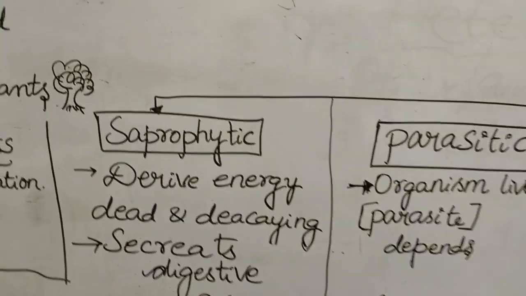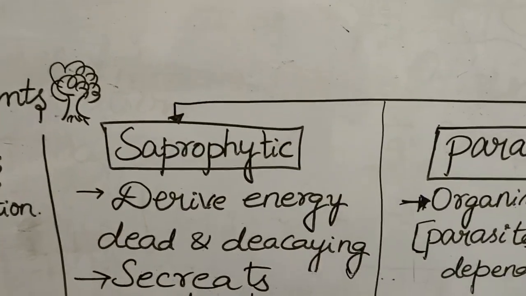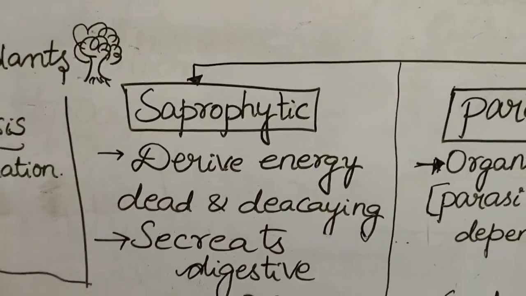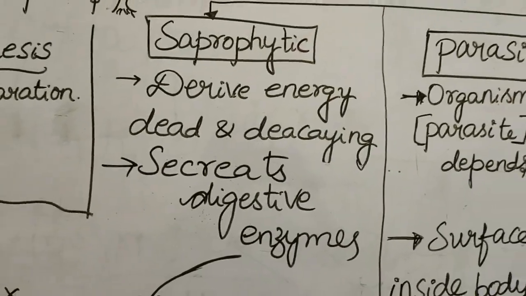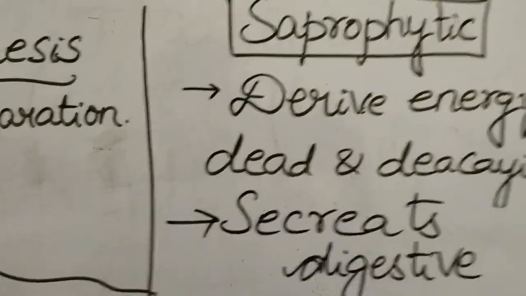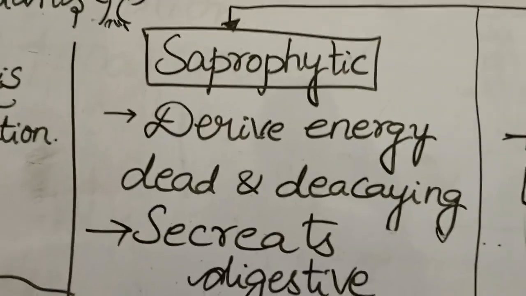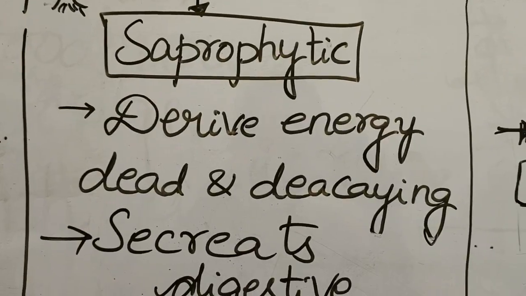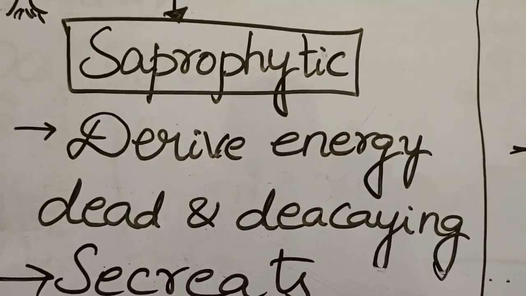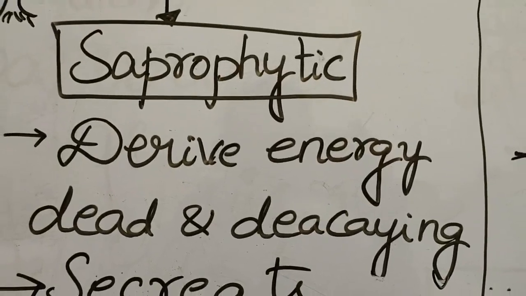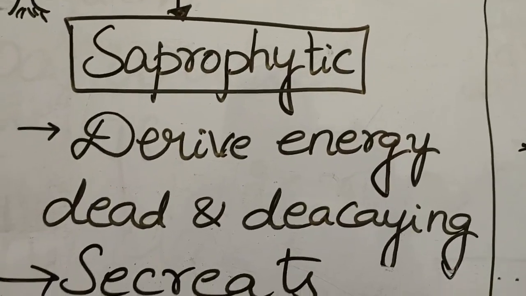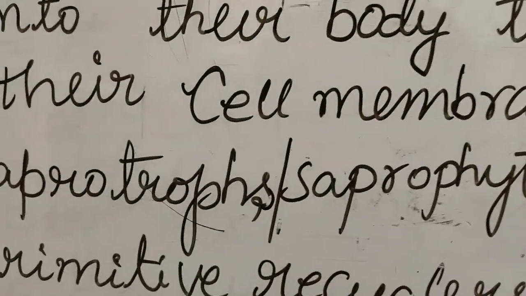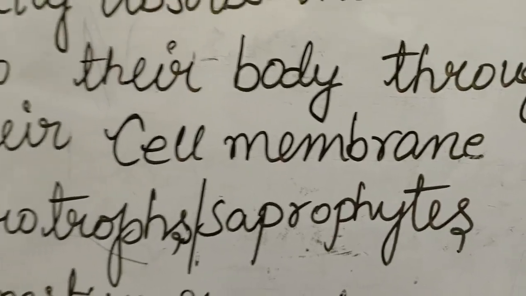First, see about saprophytic nutrition. In this mode of nutrition, the organisms derive energy from dead and decaying organic matter. Once again, what is meant by saprophytic nutrition? The mode of nutrition in which the organisms derive energy from dead and decaying organic matter is known as saprophytic nutrition, and the type of organisms are known as saprotrophs or saprophytes or saprobes.